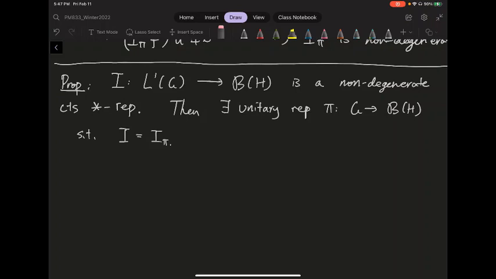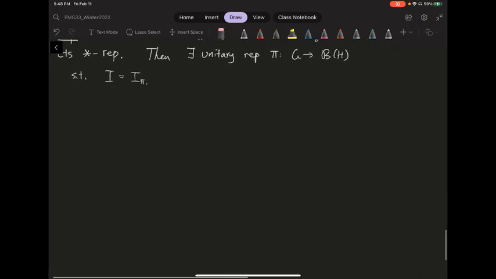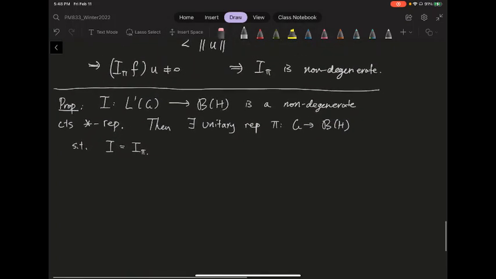So as long as you have a non-degenerate continuous star representation of your L1 of G, then you can always decompose it as an integral of some unitary representation. Okay, so this is essentially what this proposition is saying. And this representation pi is actually going to be unique. I should mention this pi is unique.